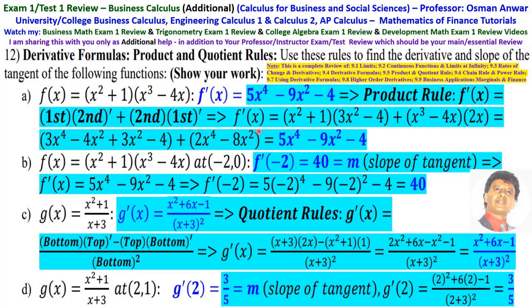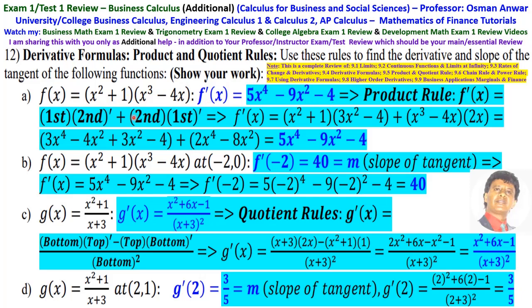That is, f prime of x is the first function, x squared plus 1, times the derivative of the second function, which is 3x squared minus 4, plus the second function, x cubed minus 4x, times the derivative of the first function, which is 2x.